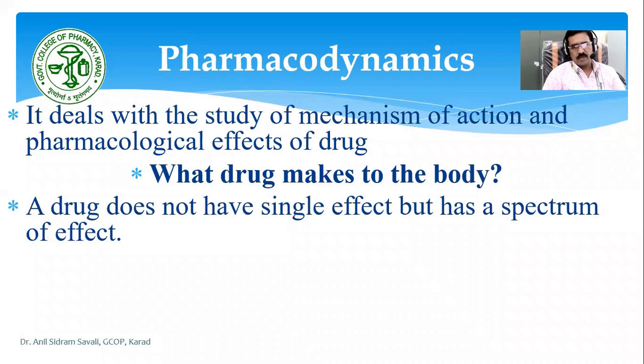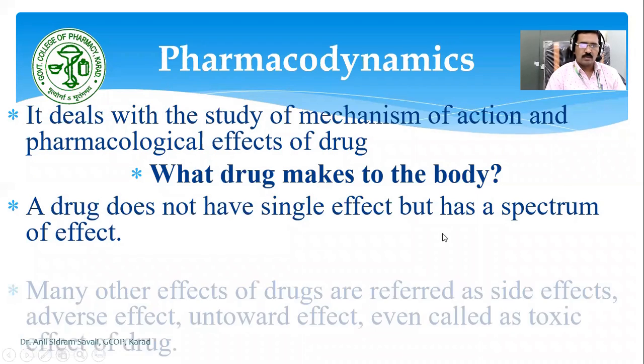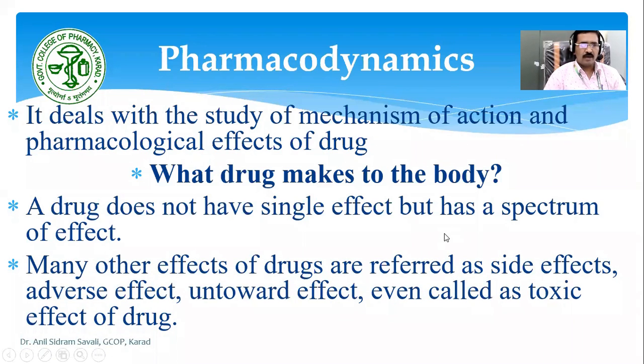So after administration of that drug, it should reduce or bring the blood pressure to normal. हा तुमचा expected or desired effect झाला. If that particular drug shows that desired effect, then you can say that it is giving the expected effect, that is the pharmacological effect. So नुसतं ते एकच इफेक्ट दाखवत नाही ड्रग दिल्यानंतर, it will give different effects. That is, the drug does not have a single effect, but it has a spectrum of effects. त्याचे वेगवेगळे इफेक्ट सुद्धा असू शकतात. It does not give only one effect.